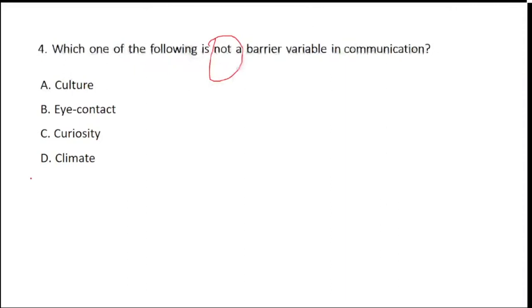The right answer here will be eye contact. Culture, when not depicted properly, will be a barrier. Curiosity, over hyperness, creates hyperness or anxiety. Climate not in place can create a barrier. But a perfect eye contact definitely will not create a barrier, and hence has to be considered as not a barrier.